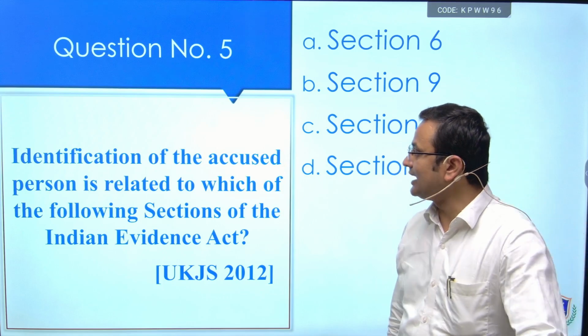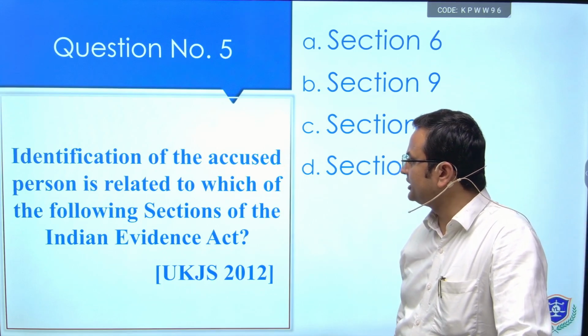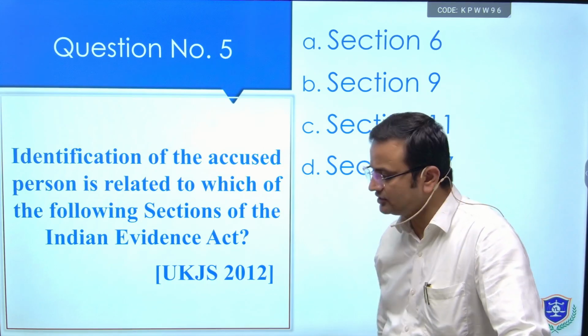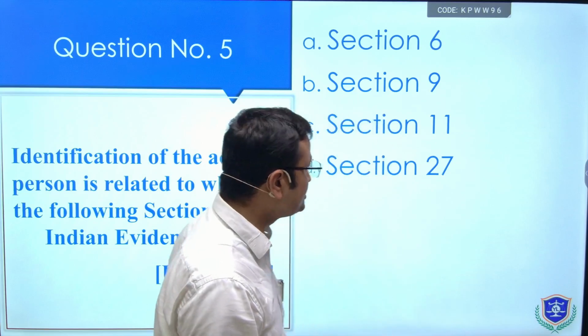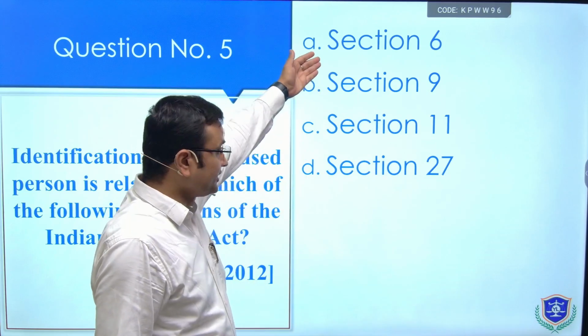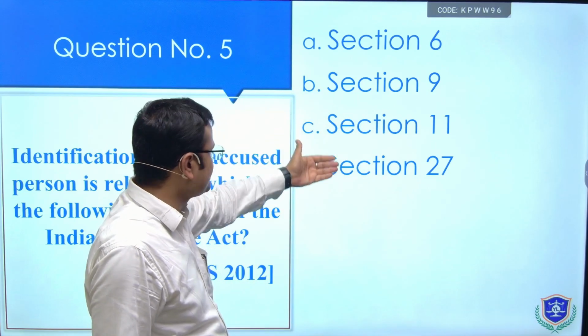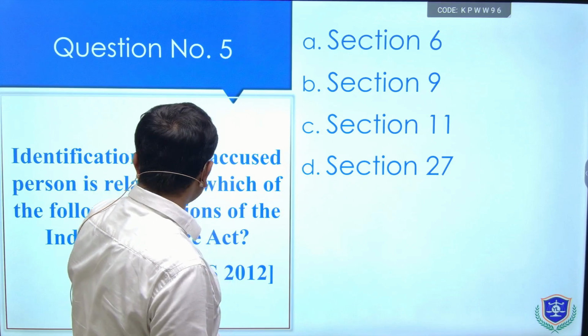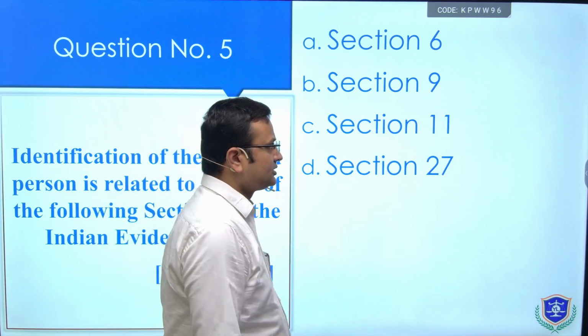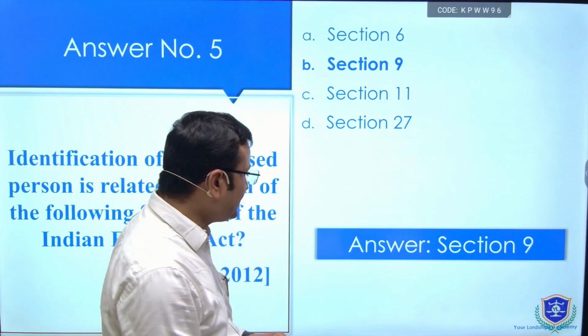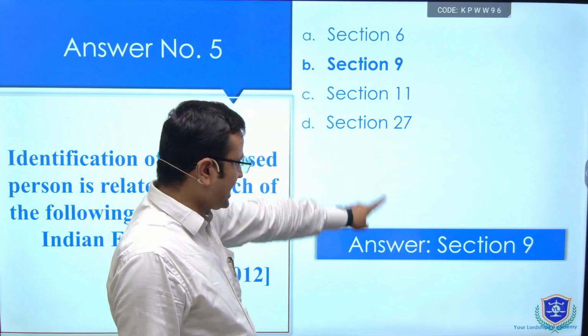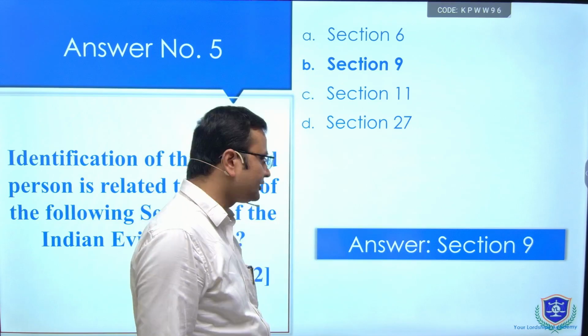Next question is, identification of accused person is related to which of the following sections of Indian Evidence Act? This question has been asked in Uttarakhand Judicial Services: section 6, section 9, section 11 or 21. Identification of the accused person. This is a very general question, normally asked. So the answer is section 9 of Indian Evidence Act.